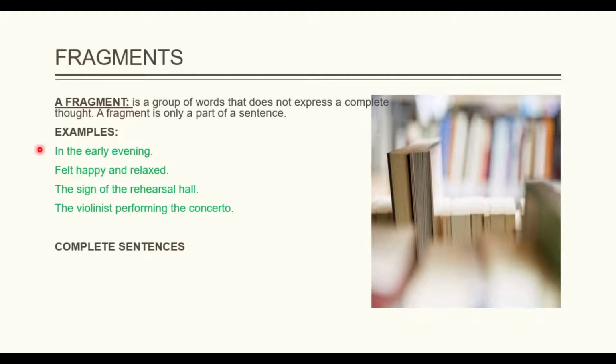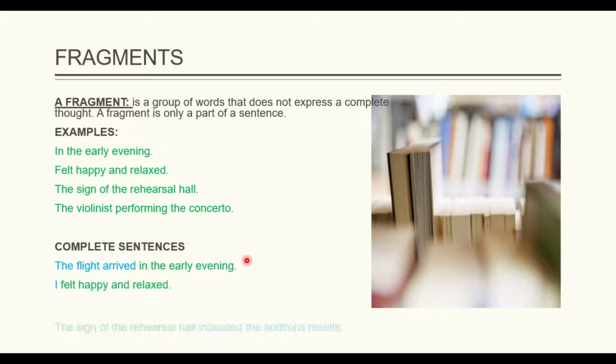So how can I fix this? The first one, I can say, for instance, the flight arrived in the early evening. So now it's a complete thought, it's a complete sentence. Now I can add a subject. I use the first pronoun, which is I, and I can say I feel happy and relaxed. That's all I need.